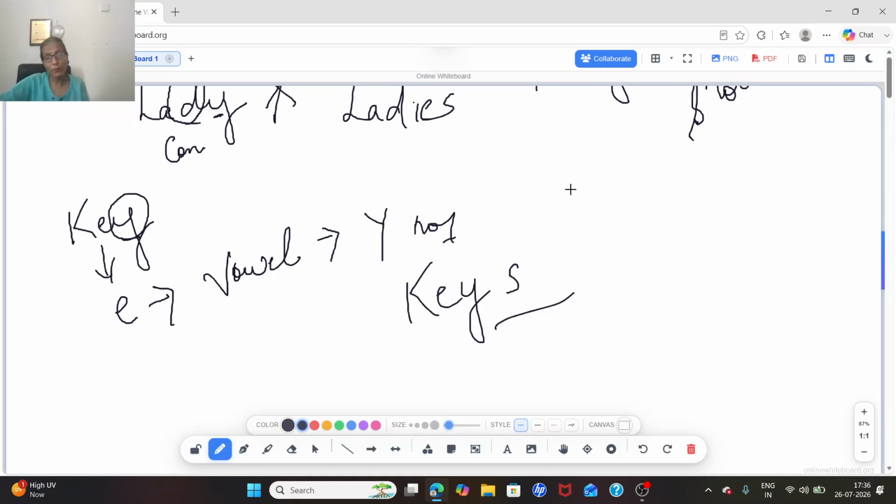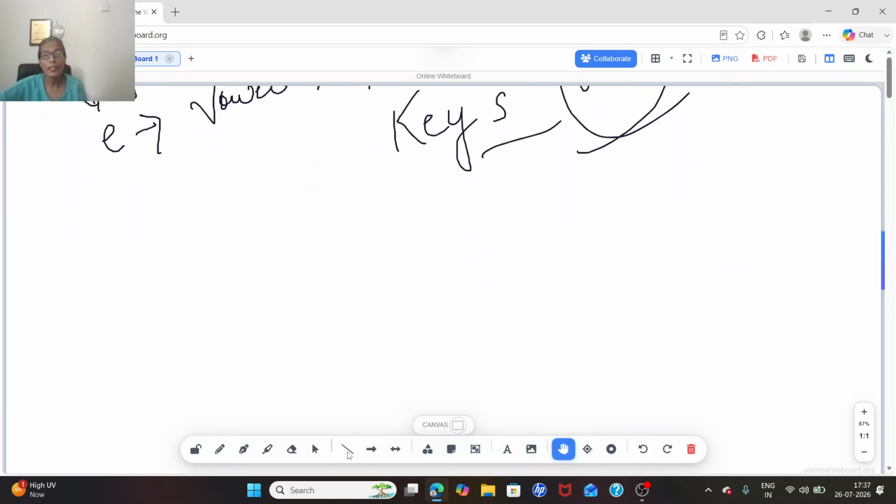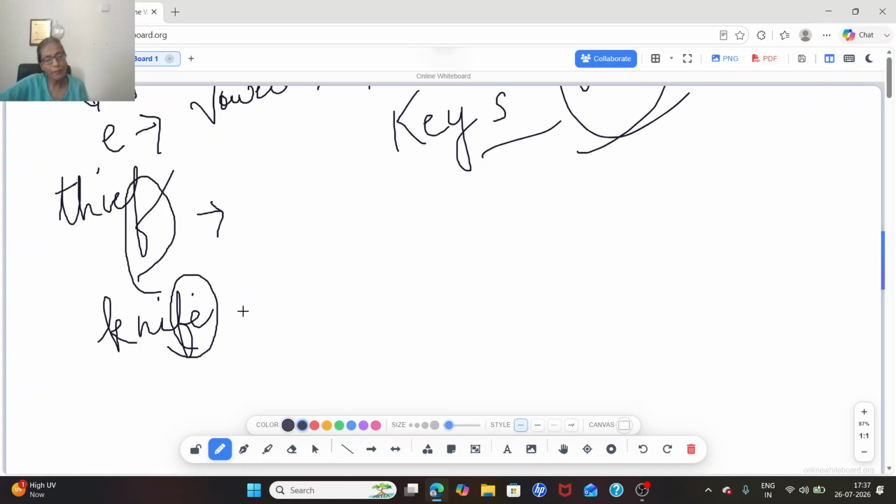Same I make with F. Now the rule for F. Understand this F very clearly. When the word ends with F or FE. THIEF, thief. And I say KNIFE, knife. So what are the endings? F and FE at the end. So when F and FE are there, what will I add?